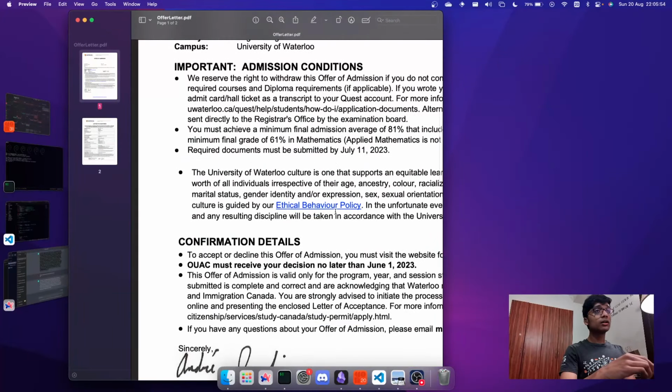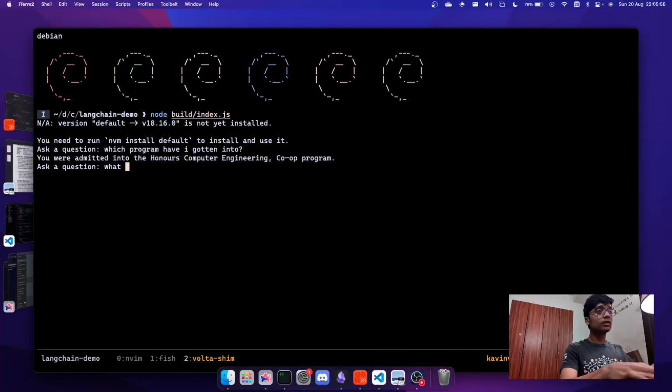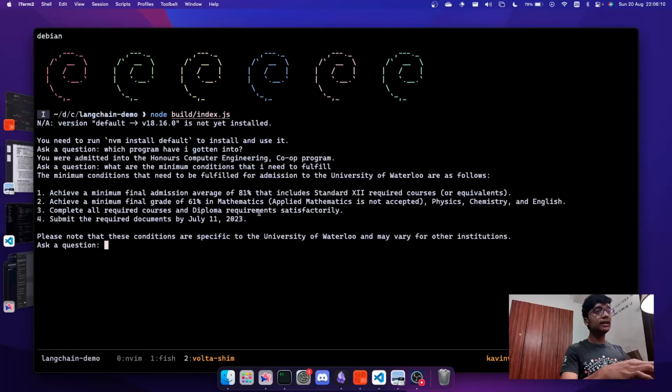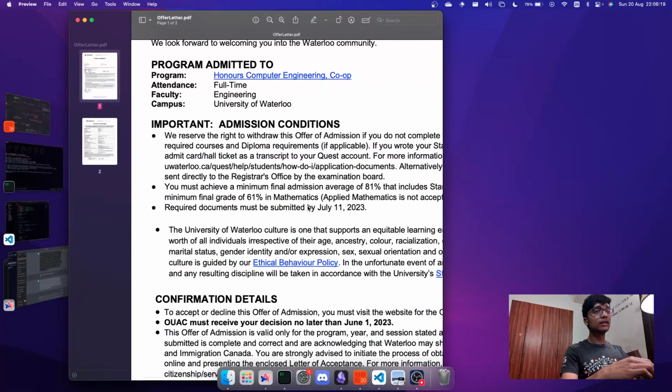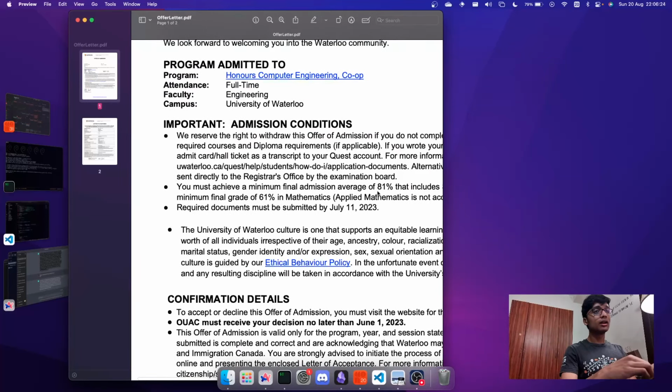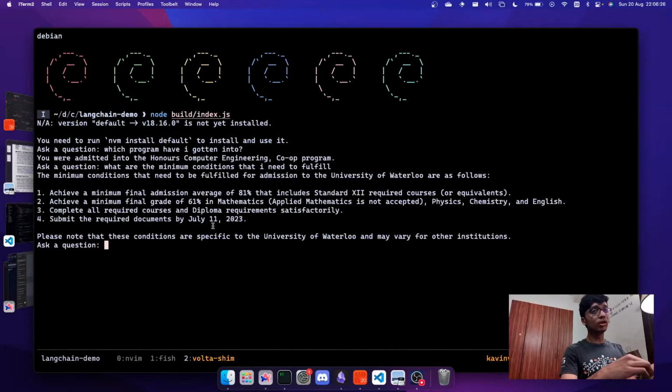Say, what are the minimum conditions that I need to fulfill. Just wait a second or two, and after that it will show that I need a minimum admission average of 81%, 61% in maths, and diploma requirements submitted by July 11. All of this is summarized into this point.